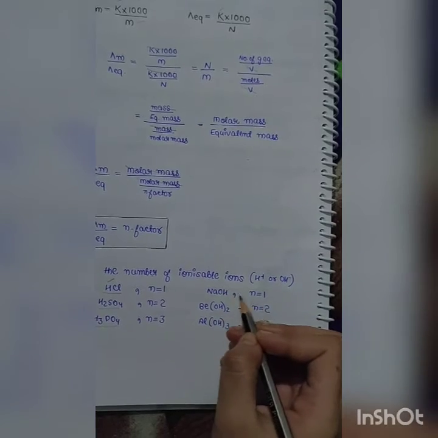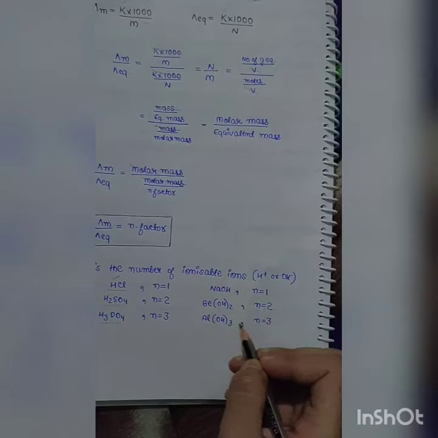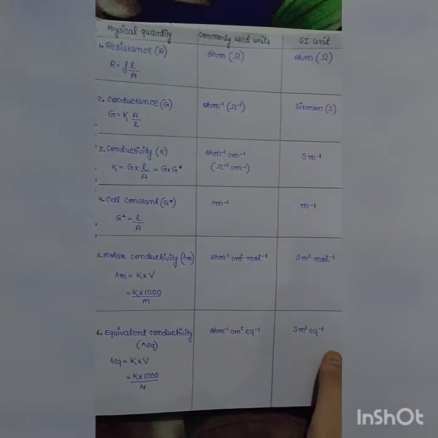And in case of NaOH, the number of ionizable OH negative is 1. In case of Be(OH)2, it is 2. And in case of Al(OH)3, it is 3. So now, summing up, we have discussed overall 6 physical quantities.